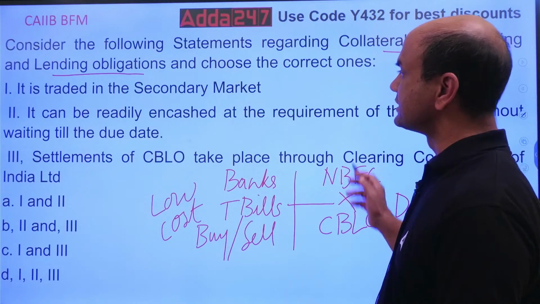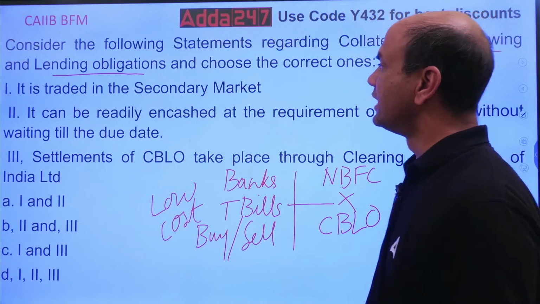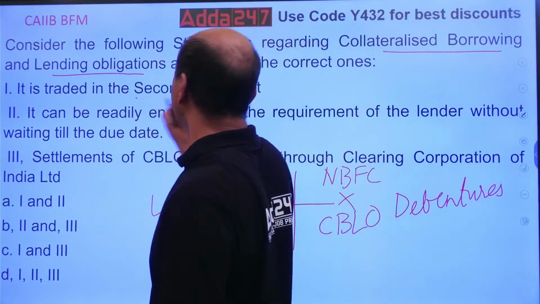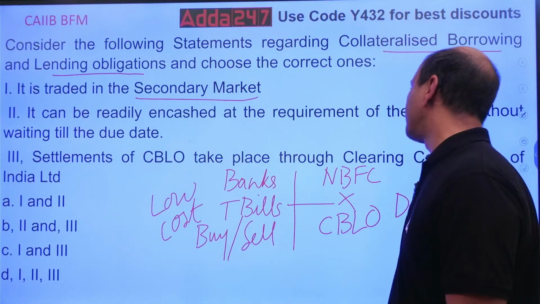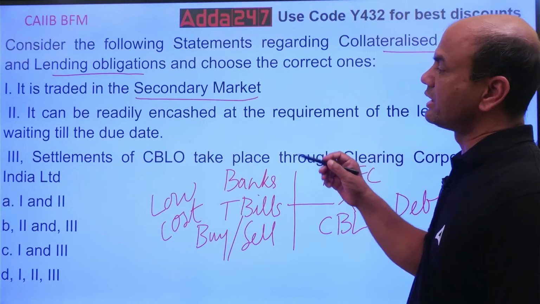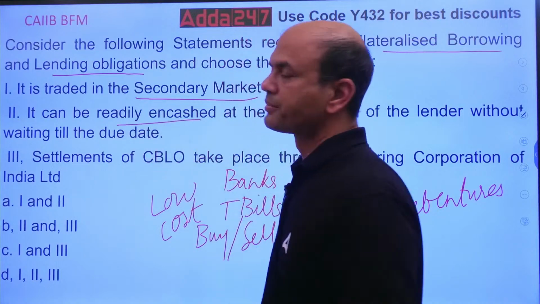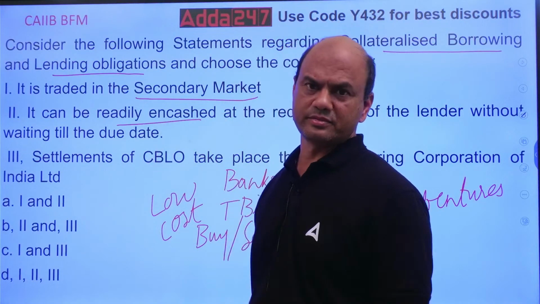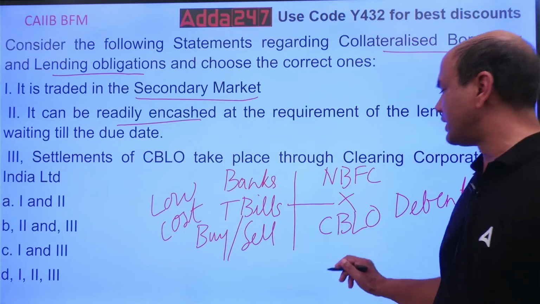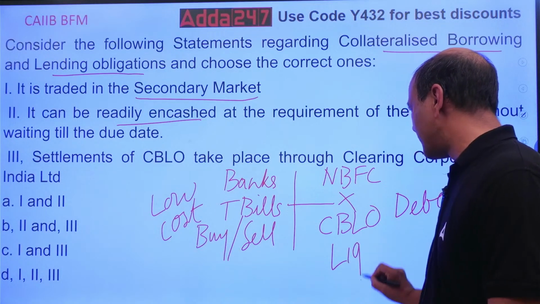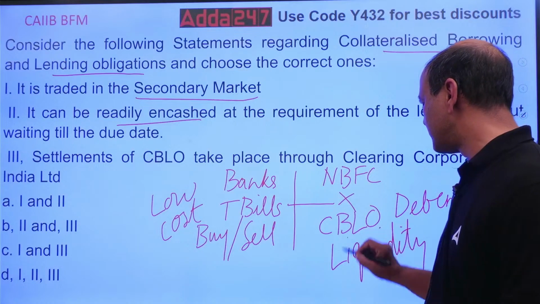So let's move on to the question now. Choose the correct one. It is traded in the secondary market, bought and sold in the secondary market. It can be readily encashed at the requirement of the lender without waiting till the due date. Readily encashed means I can sell it to anyone. That's what we call liquidity. Liquidity means I should be able to sell anything very fast.